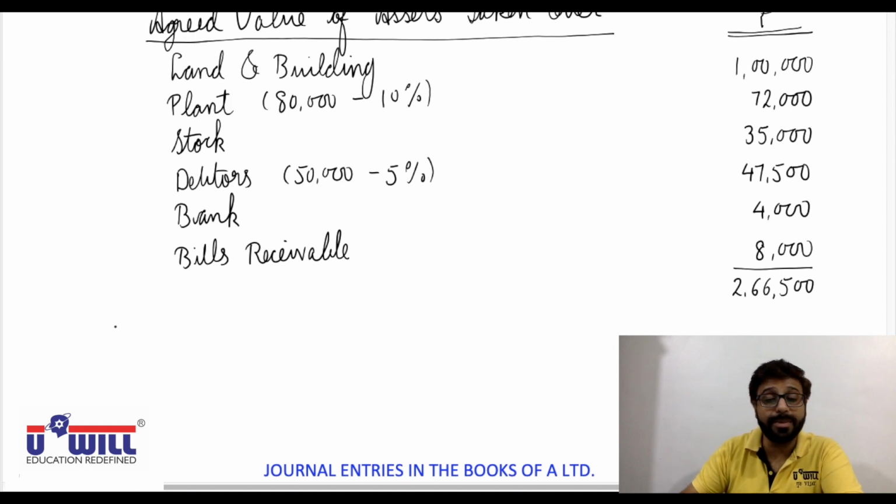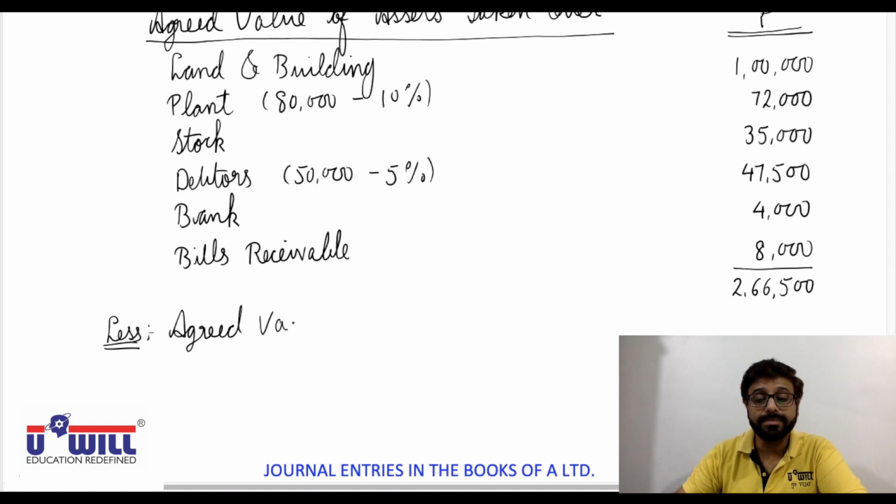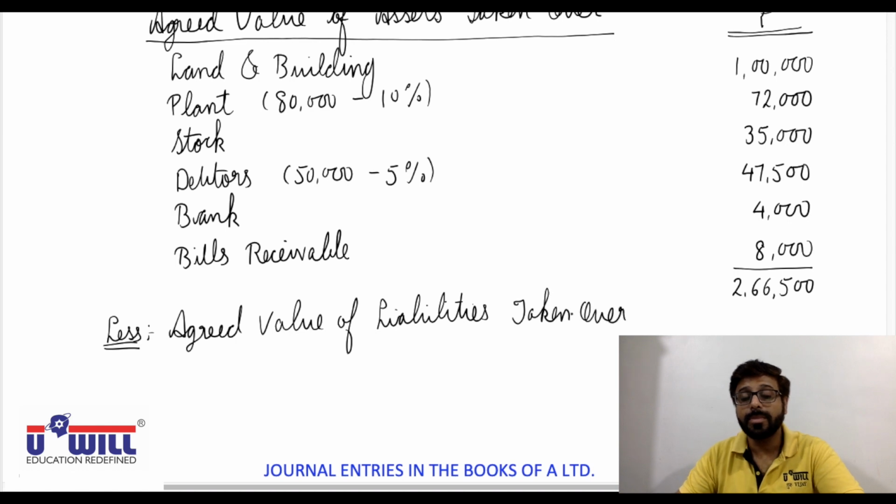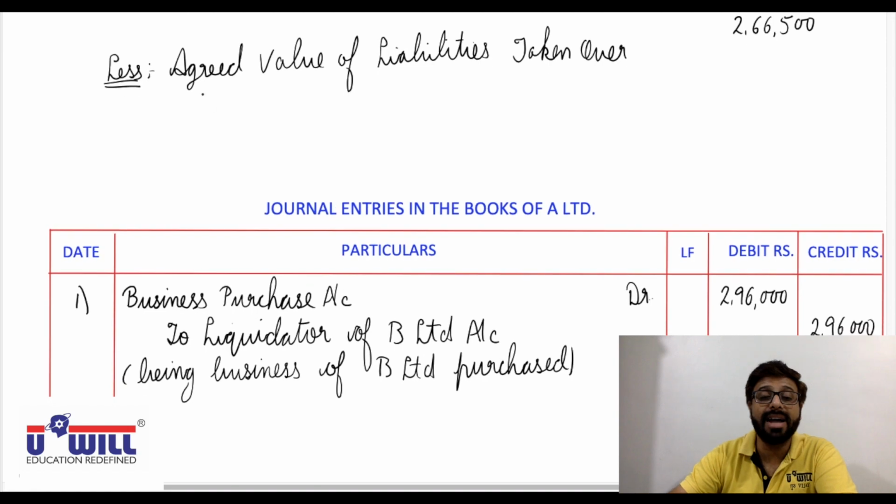From that, we have to subtract agreed value of liabilities taken over.